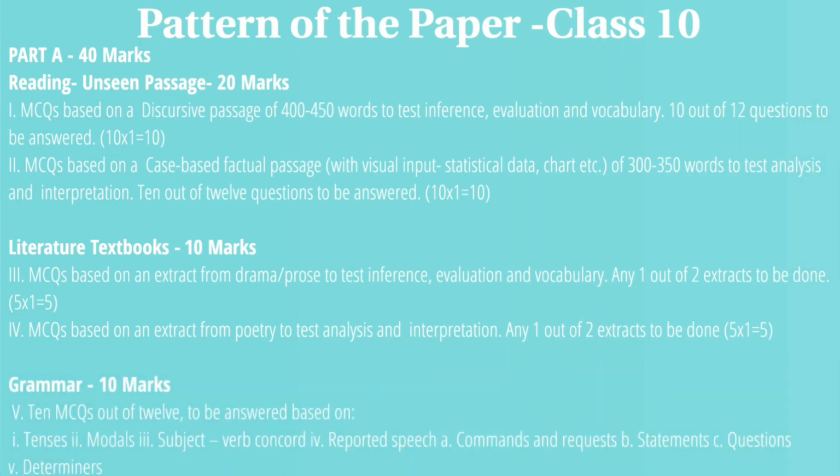The next section will be grammar. You will get 12 MCQs, out of which you will have to attempt 10. And the topics that will be covered will be tenses, modals, subject verb agreement or subject verb concord, reported speech, and determiners. So these are the 5 topics on which you will be assessed in grammar, right? So this part consists of 20 plus 10 plus 10, which is 40 marks, right?